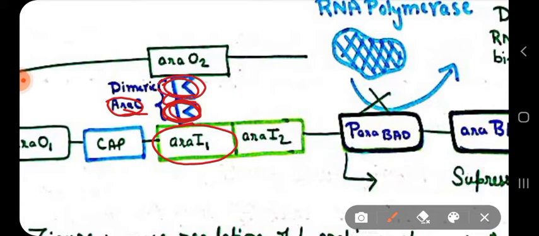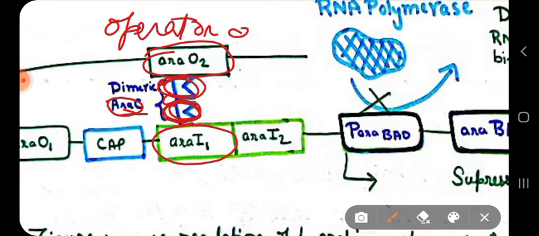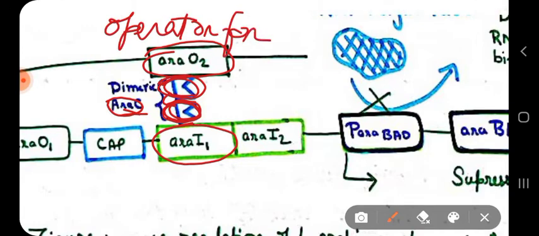Another monomeric unit of ARA-C binds to ARA-O2. ARA-O2 is the operator for the ARA-BAD genes.